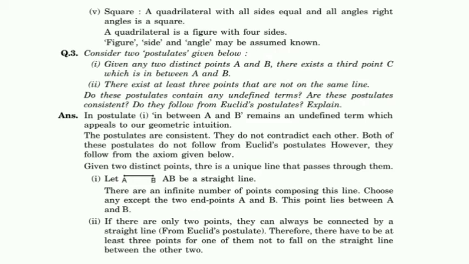And in the second postulate also, if there are only 2 points, they can always be connected by a straight line. Okay, so already we know it is in Euclid's postulate. Therefore, there have to be at least 3 points for one of them not to fall on the straight line between the other two. So if we have only 2 points, then we can easily make the straight line, but not with 3 points.